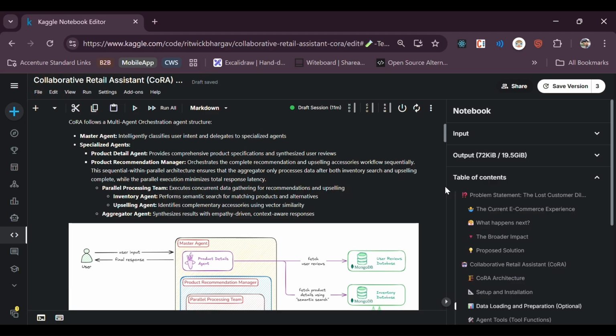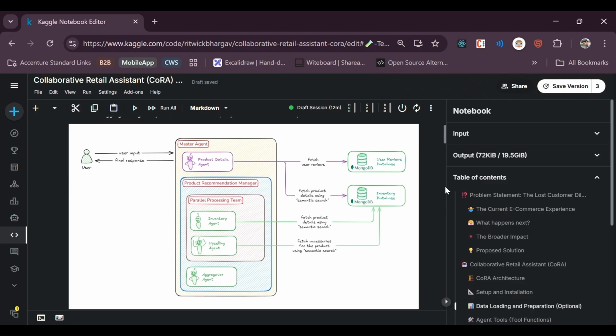Now here we have two things which are happening sequentially. The first one is the parallel processing team where we have the inventory agent and the upselling agent. These two are happening in parallel. The first one is going through the database and finding a similar product based on the user query. Here we are using vector similarity search from Cosmos DB, where we have the vector embeddings and perform vector search there. And the next one is the upselling agent where we are looking for accessories. Again, we are using vector similarity there. Finally, the aggregator agent synthesizes these results and responds with a logic-based summary, which is driven with empathy. It's a customer-facing bot, so it should also show empathy.